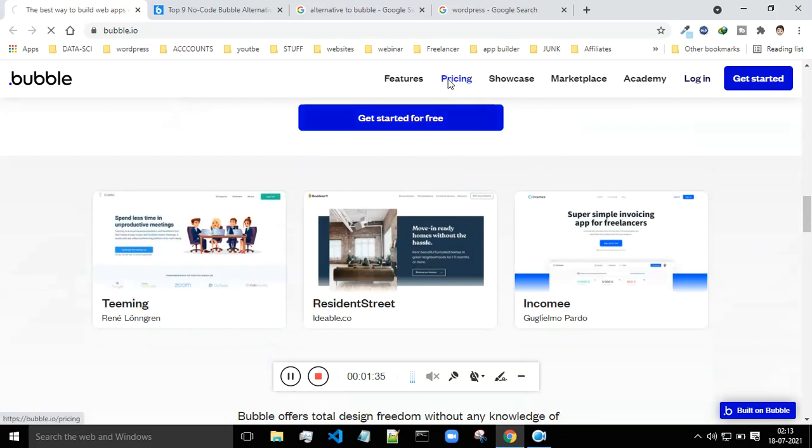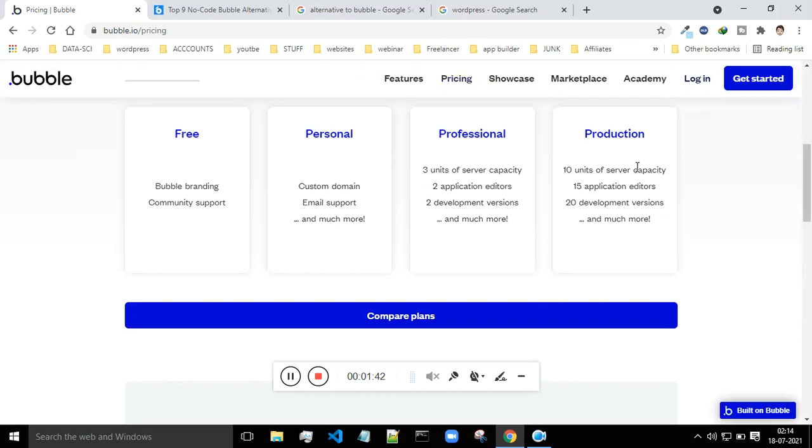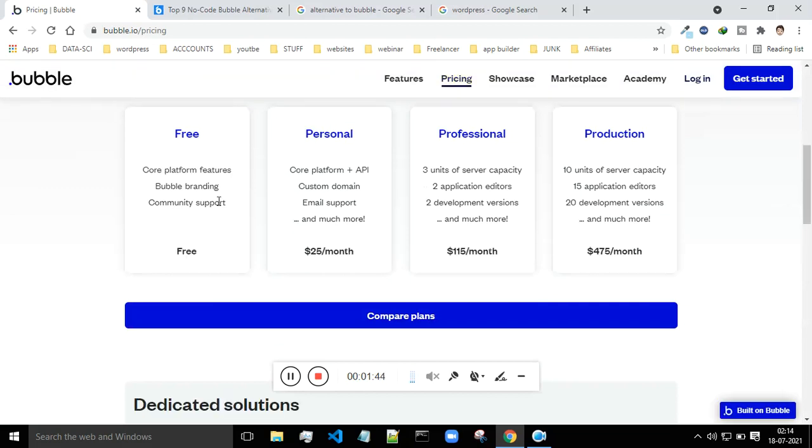If I go and show you the pricing over here, let's see. Basically it's free, but if you want to try out the other features, then these are the pricing plans.